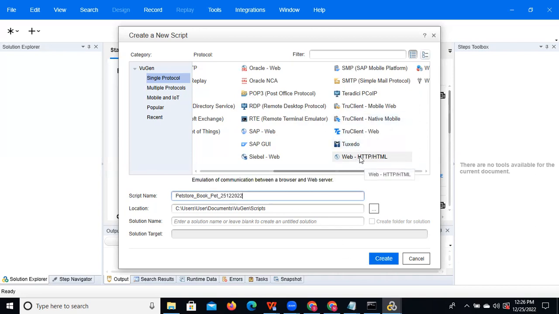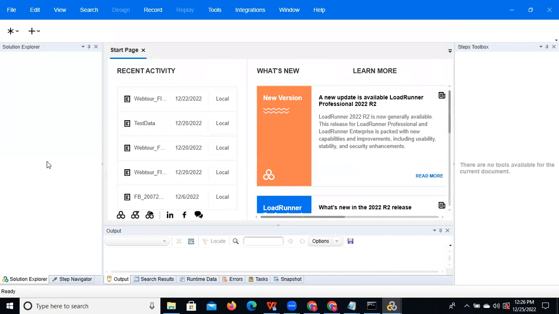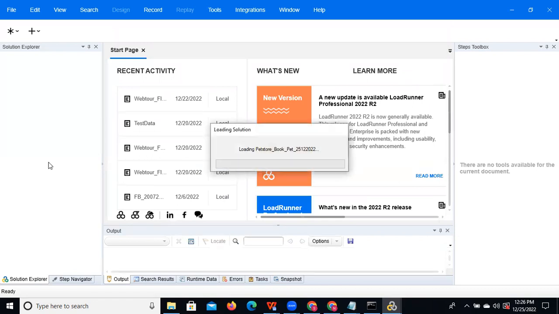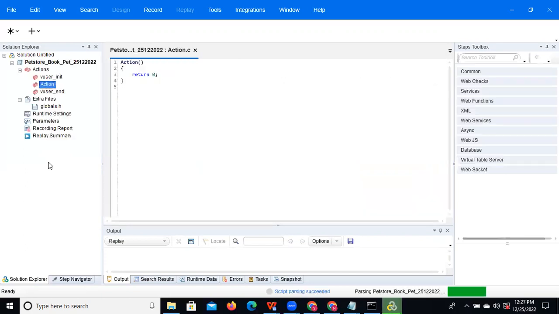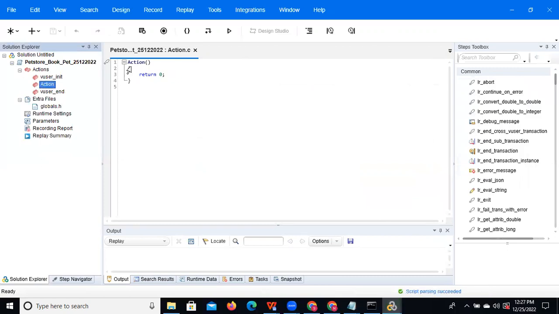Just select the protocol here, don't do anything else. Select this, enter the script name, and click on the Create button. Everything is just clicking, nothing to worry about. LoadRunner is a very easy tool. Now you can observe that once you click on Create, it will open like this.